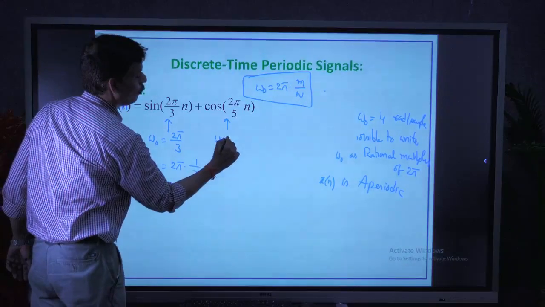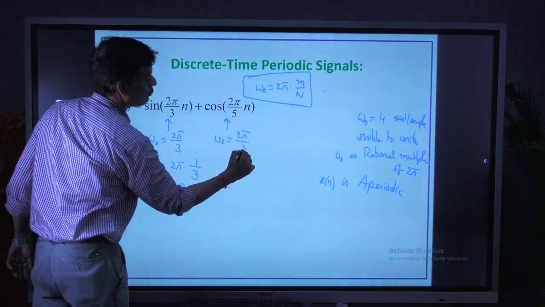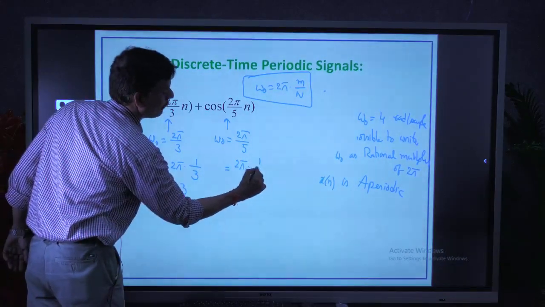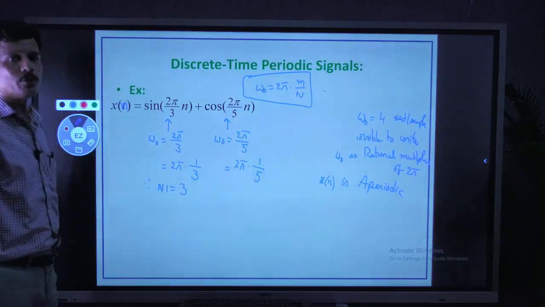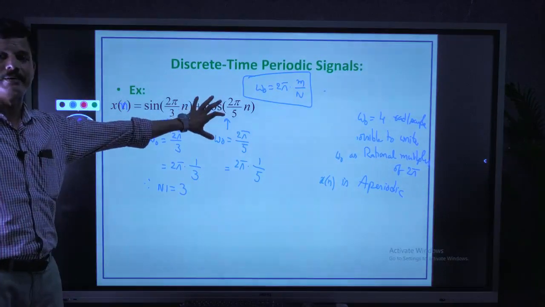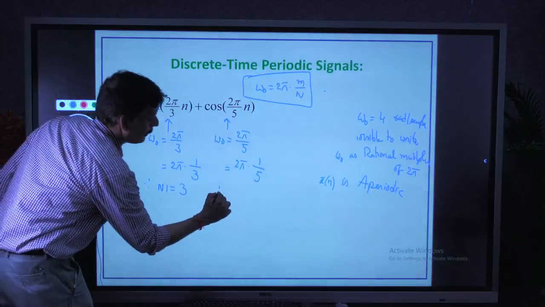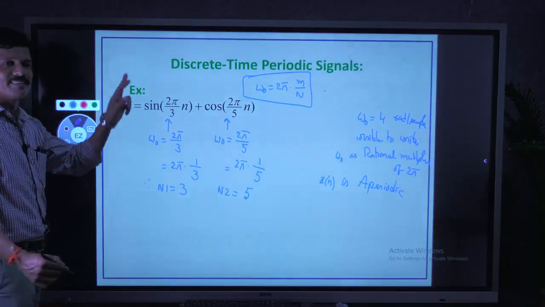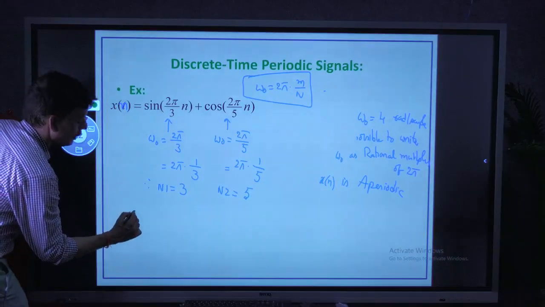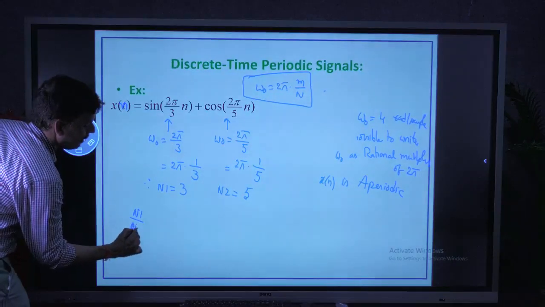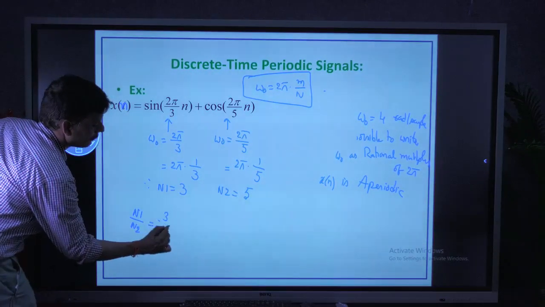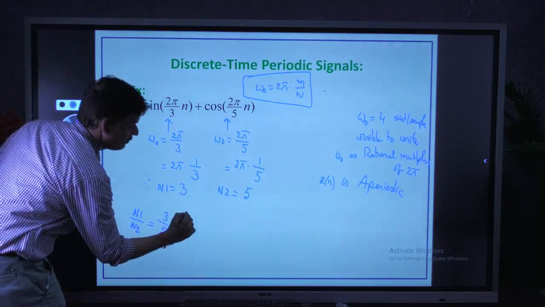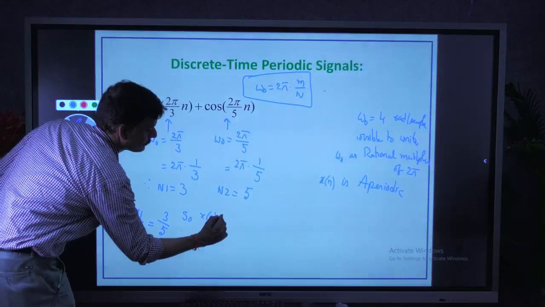Similarly, take the second term. Here, what is omega naught? Omega naught equal to 2 pi by 5. Here also, it is possible to write omega naught as 2 pi into 1 by 5, rational multiples of 2 pi. So the second term is also periodic. What is the fundamental period N2? N2 equal to 5. Now, for the sum to be periodic, N1 by N2 is 3 by 5, a rational number or ratio of integers. So x of n is periodic.